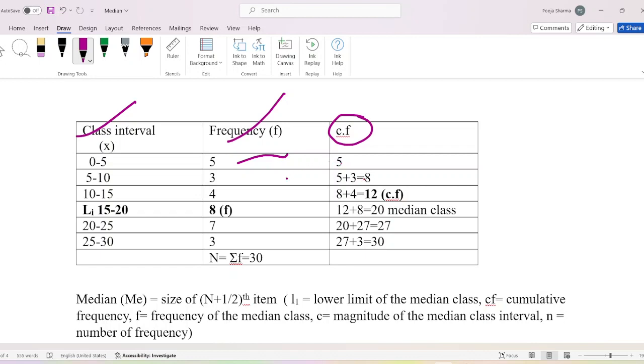That is 5 plus 3 is equal to 8. 8 plus 4 is equal to 12. 12 plus 8 is equal to 20. 20 plus 7 is equal to 27, and 27 plus 3 is equal to 30. The total n is 30.